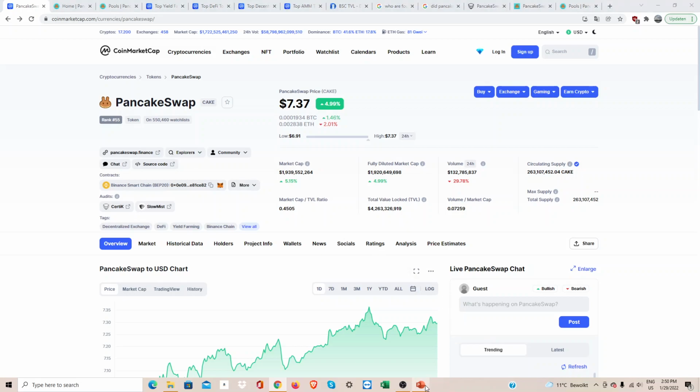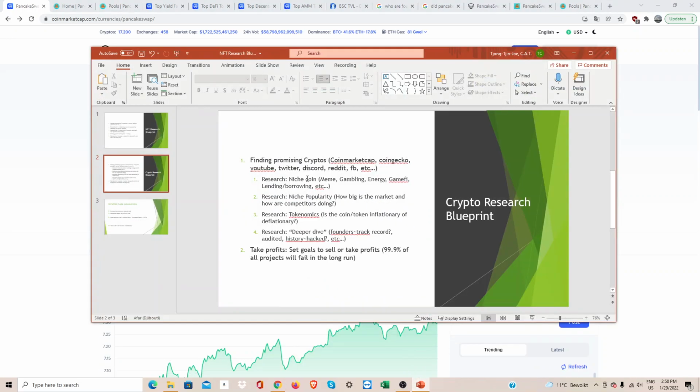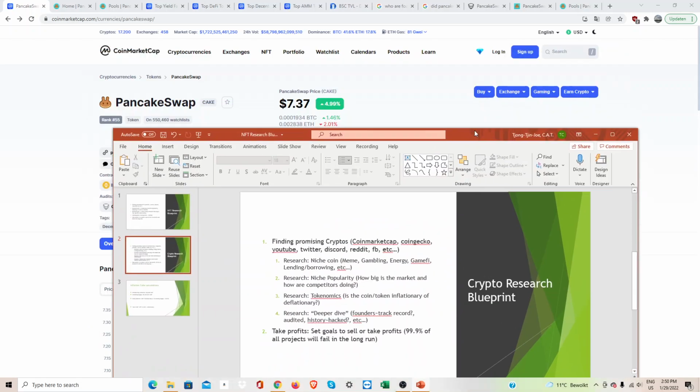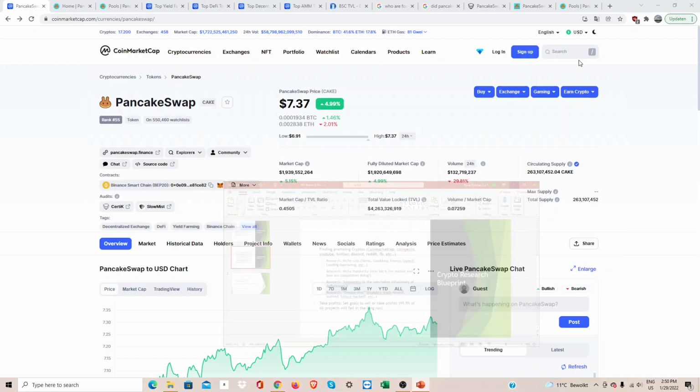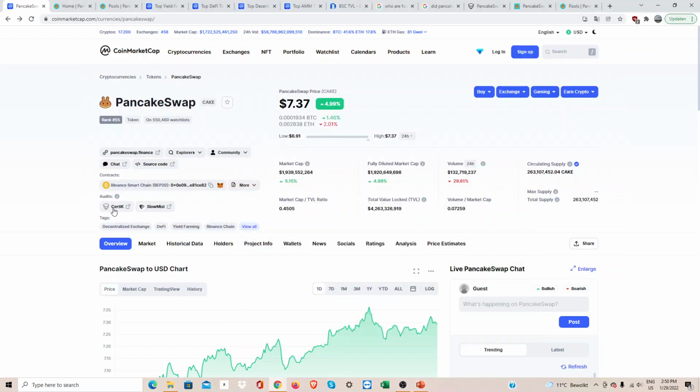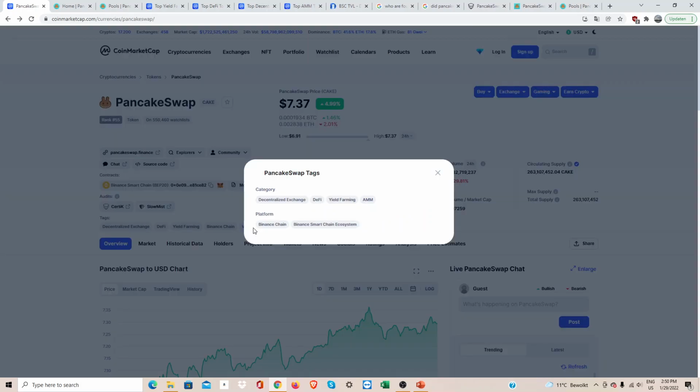Okay, let's take our blueprint. First off, we have already found our coin, that is PancakeSwap, or actually, CAKE. Next, research the niche. How are we going to do that? Here, you can click on the tags, view all. Here you can see the different categories, the different niches that it's specialized in.